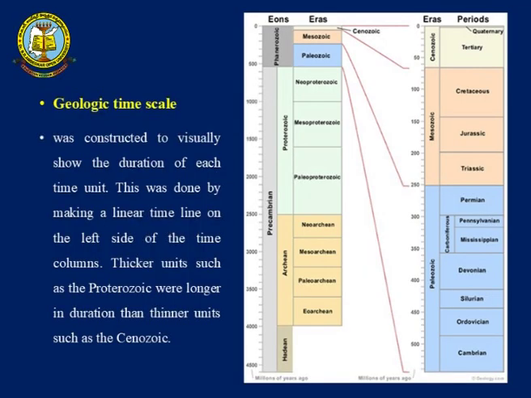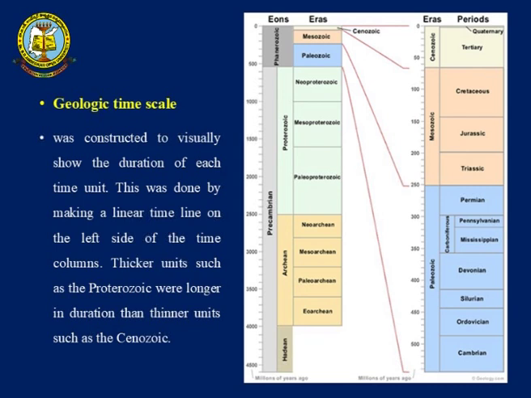So over here we can also see how we construct the geological time scale. On the left side you have the scale which gives you the time. The first is the Hadean eon, the next is the Archean eon, the next is the Proterozoic eon, and last is the Phanerozoic eon.